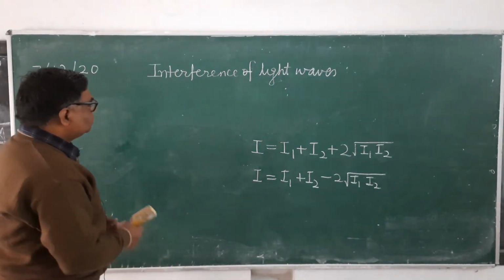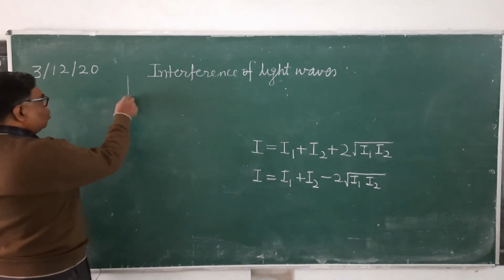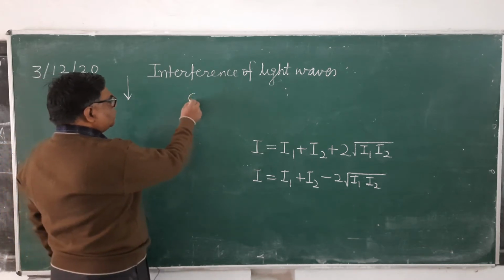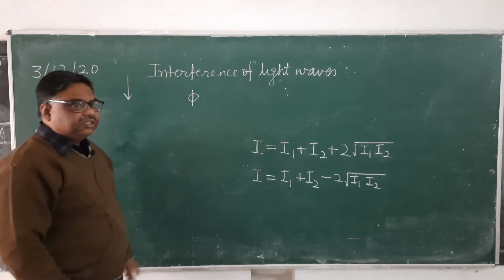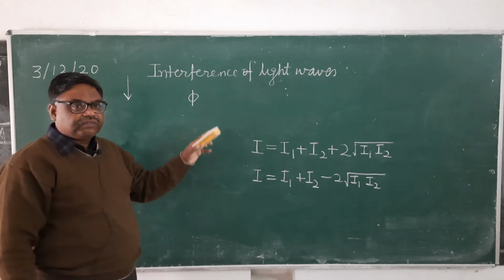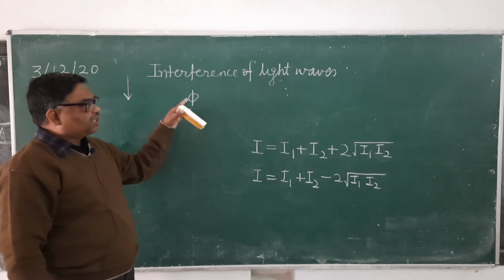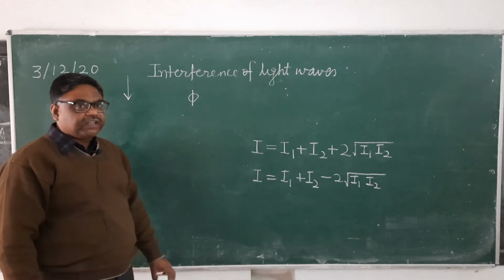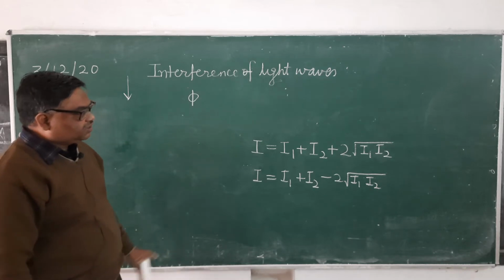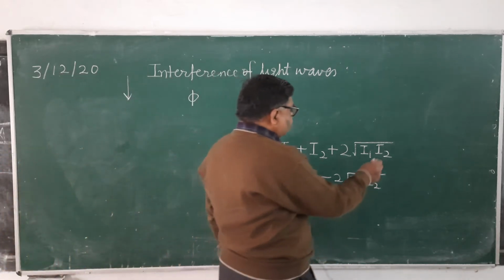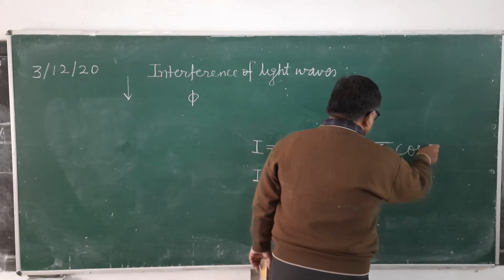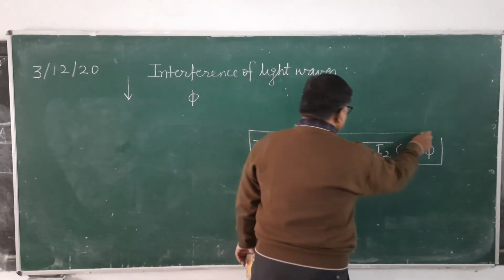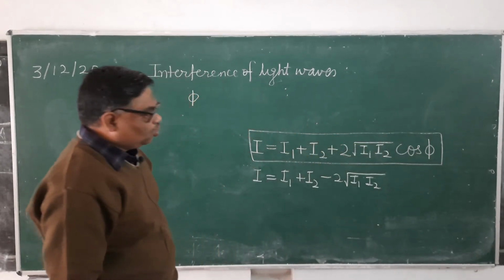Now see here, suppose at any point these light waves are superposing with a phase difference phi. Means at any point of this room, the light waves coming from these two sources are superposing with a phase difference phi. Then what will be the intensity at that point? It will be given by this formula: I equals I1 plus I2 plus 2 root I1 I2 cos phi.